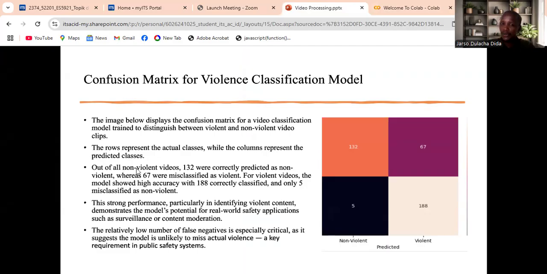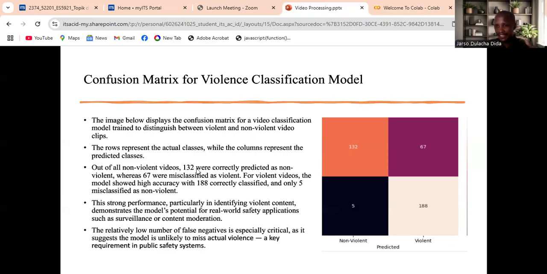Out of all non-violent videos, 132 were correctly predicted as non-violent, whereas 67 were misclassified as violent. For violent videos, the model showed high accuracy, with 188 correctly classified and only 5 misclassified.